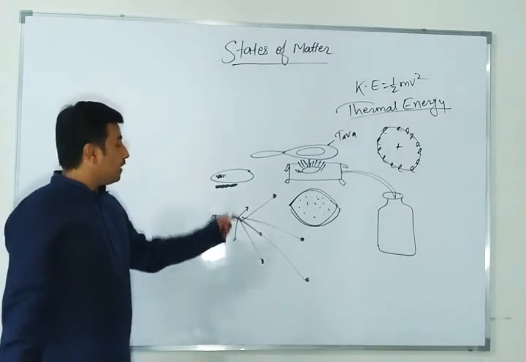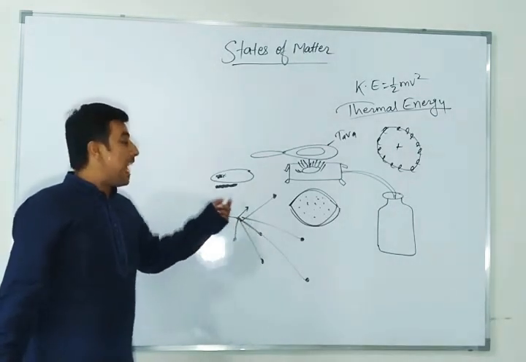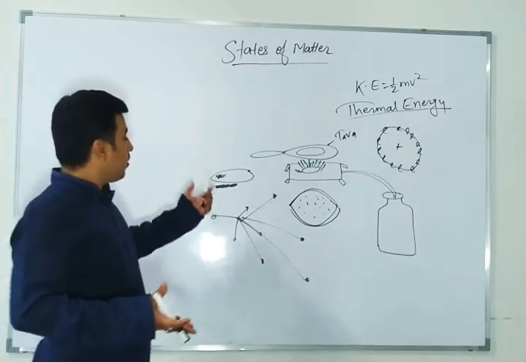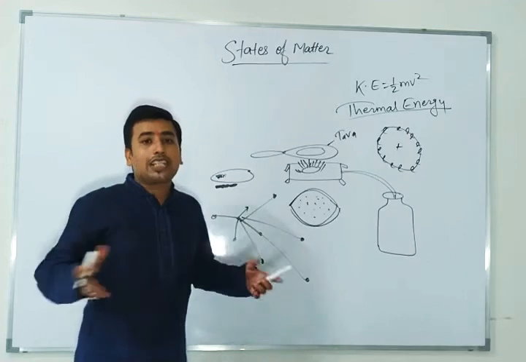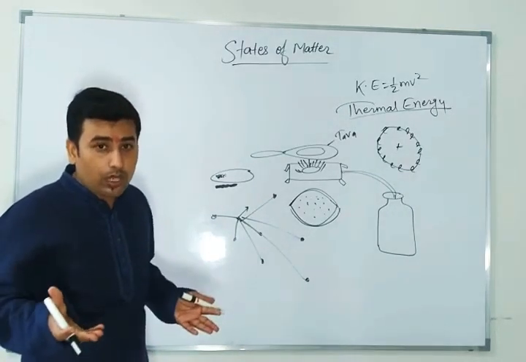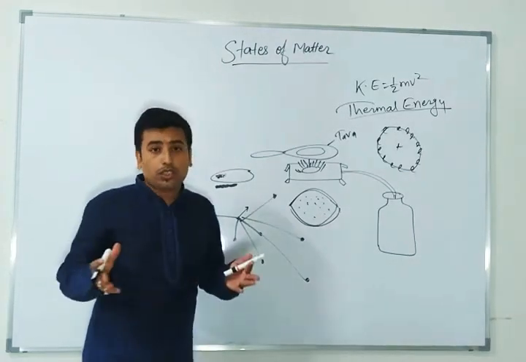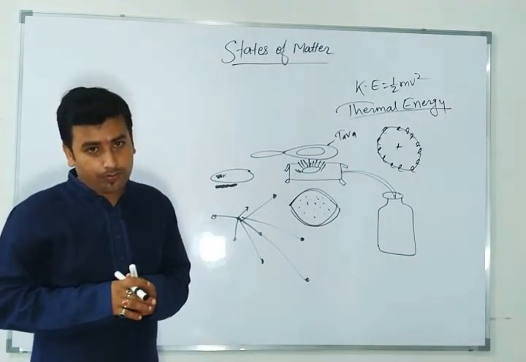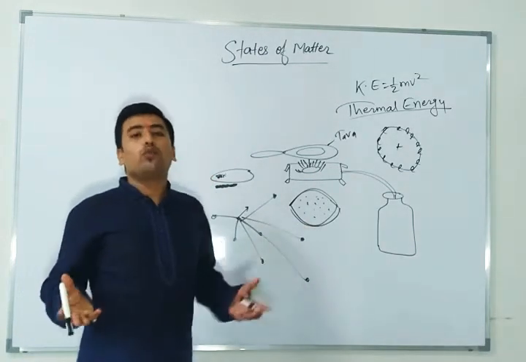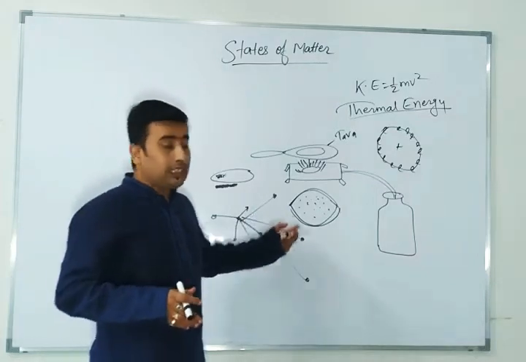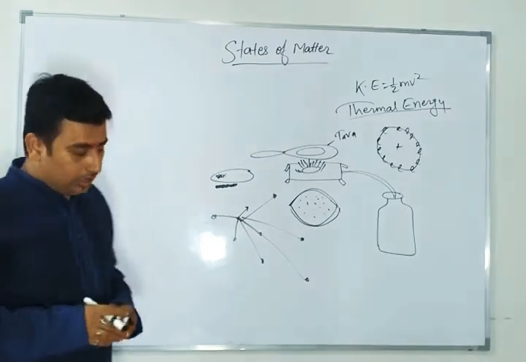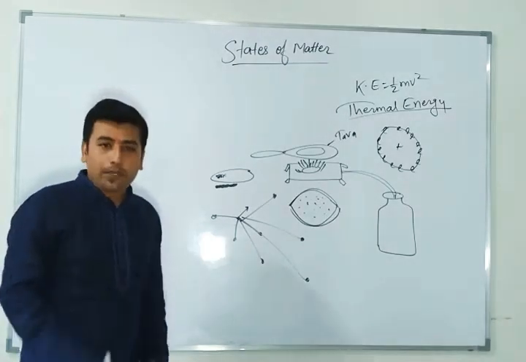What I told you is that the atoms were closely packed to each other. As we have heated it, or given heat to it, the atoms and molecules started moving. They were in motion, with kinetic energy, half mv square. As they started moving, they expanded their shape. So because of thermal energy, your chapati becomes fulki or fulka, whatever you say. Have you got the concept of thermal energy?